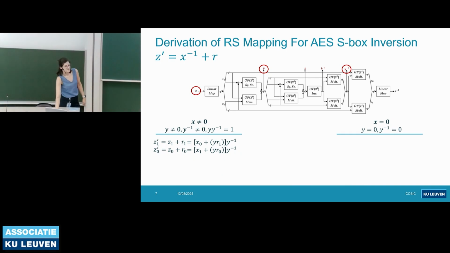So we know what to do for non-zero input, and let's see what we can do for zero input. If the input is 0, then it means Y is 0, and Y inverse is also 0. So the previous mapping is not going to hold, because Y inverse times R is not going to be equal to R. Now what we can do is still we need the same mapping. This mapping actually means that the output should be 0 plus R, which is actually the inverse of R inverse. So here what we can do is, we can just add the inverse of R to the input only when X is 0, then we would get the desired output.